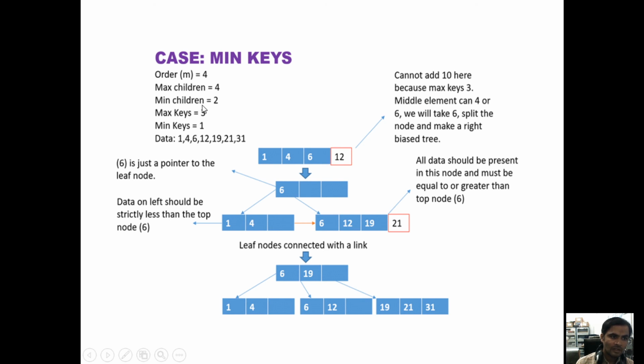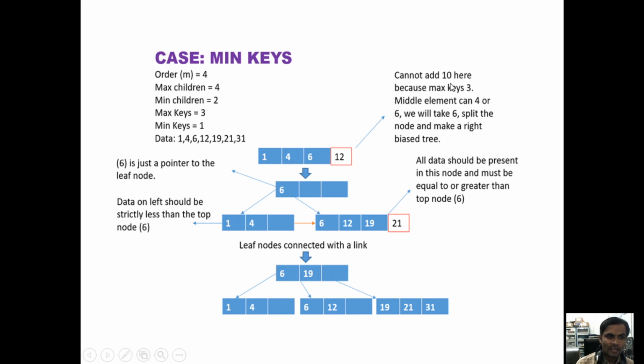Minimum is 1, maximum is 3. Maximum children is 4, so 4 children will be there under this node. Minimum should be 2 children. Maximum key values should be 3, or minimum 1 key value. Now we are inserting 1, 4, 6, then 12. Now this node is full.